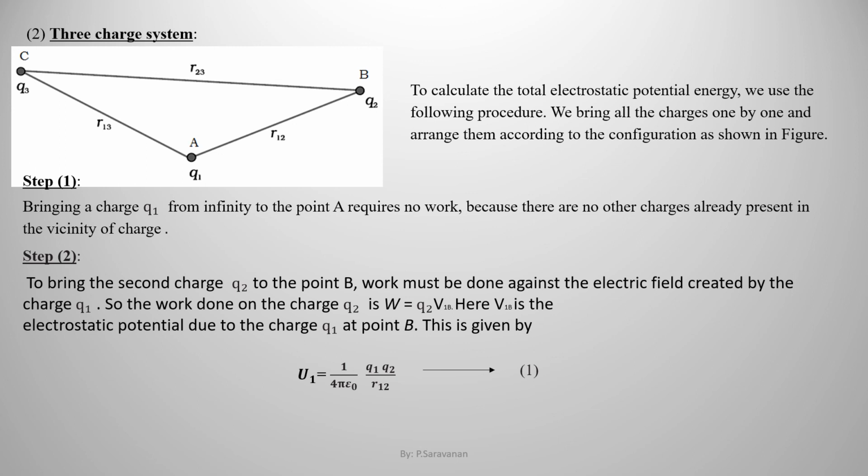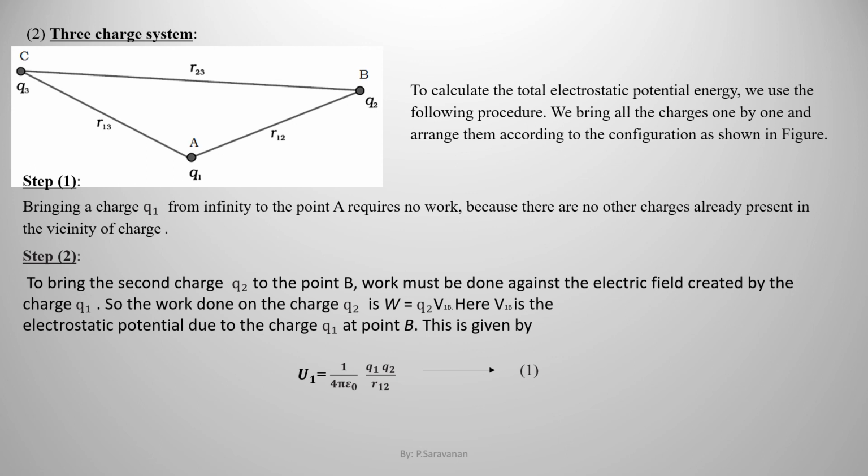Step 1. Bringing a charge Q1 from infinity to the point A requires no work because there are no other charges already present in the vicinity of the charge. Step 2. To bring the second charge Q2 to the point B, work must be done against the electric field created by the charge Q1. So, the work done on charge Q2 is W is equal to Q2 times V1B.